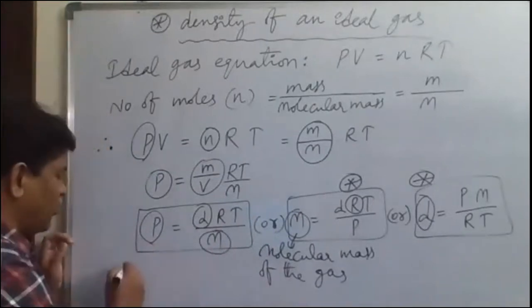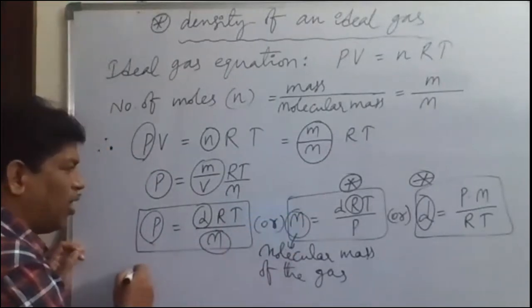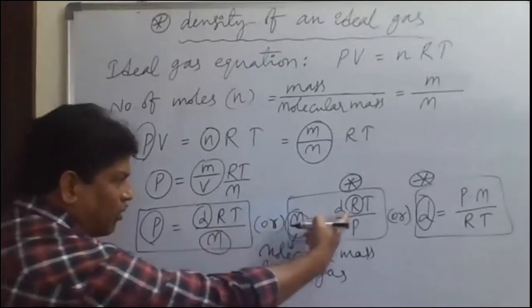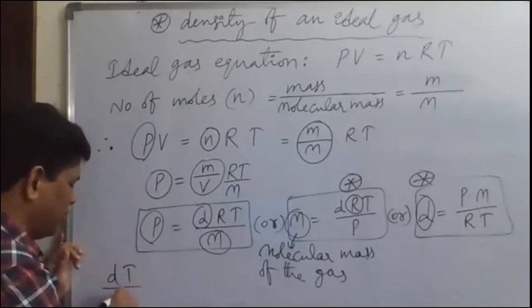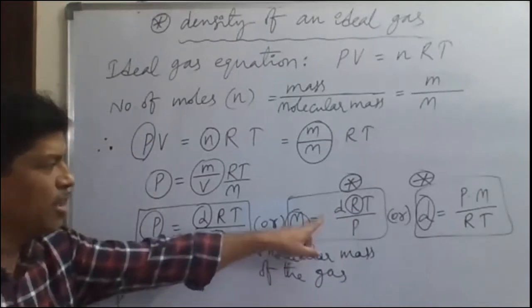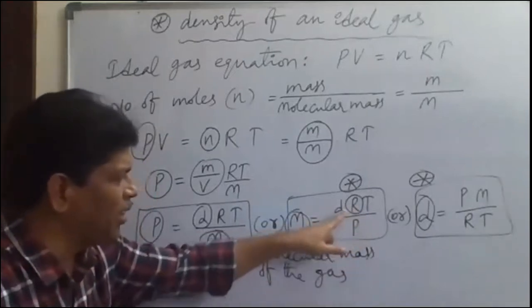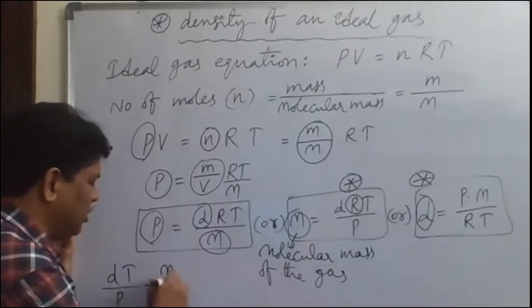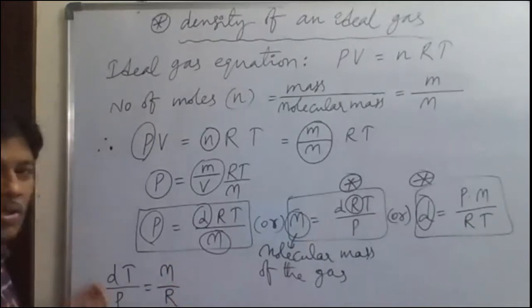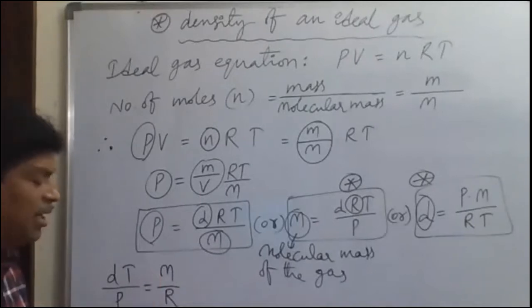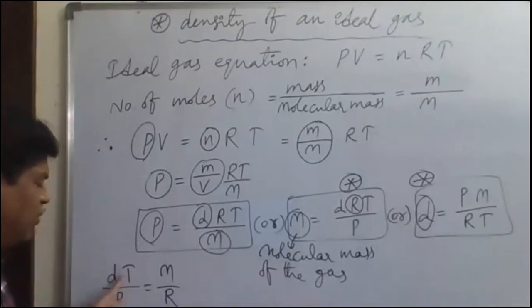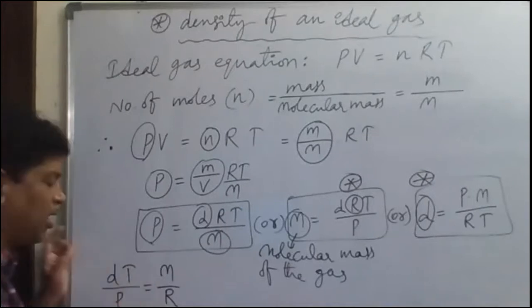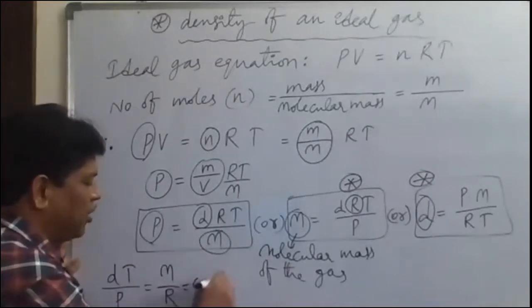So for the particular gas, what are constant? M and R will be constant. So dT by P is equal to, from this equation, R will be taken this side: M by R. Capital M is constant for the given gas, gram molecular mass is constant for the given gas, and capital R, the universal gas constant, is constant. So dT by P is equal to M by R, which is a constant.